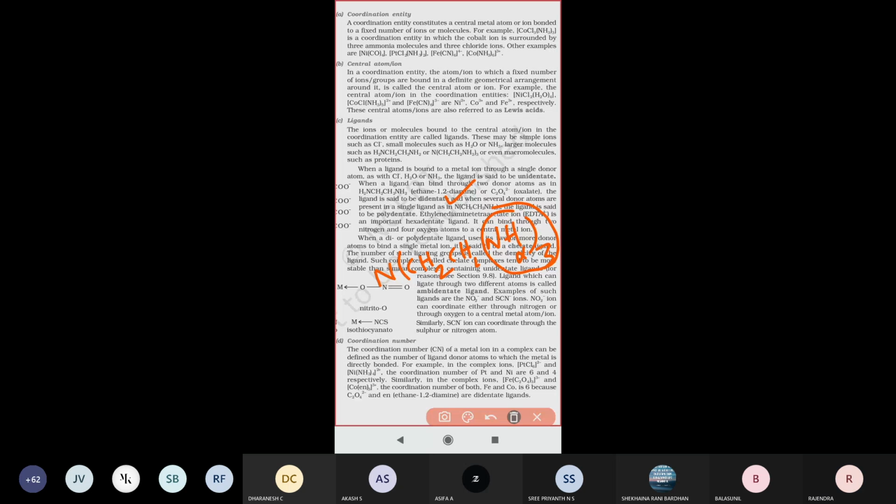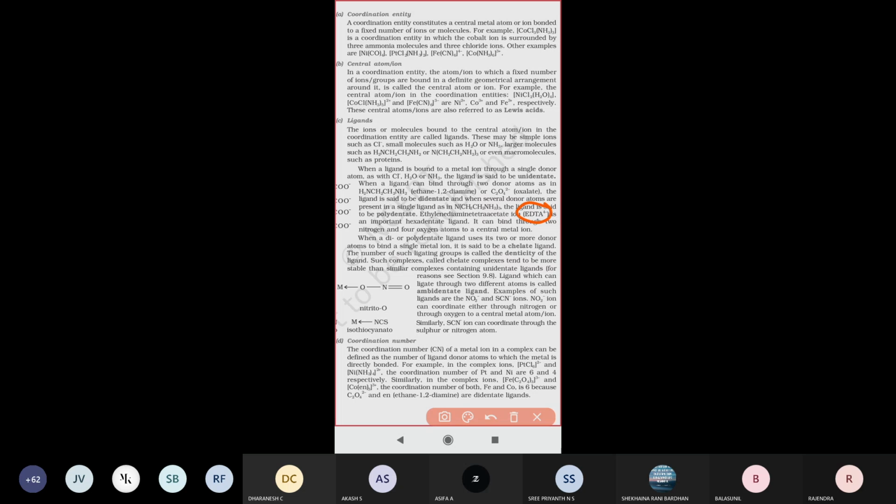Next one, see there. Another example is EDTA, ethylene diamine tetraacetate. EDTA is also another example for polydentate.